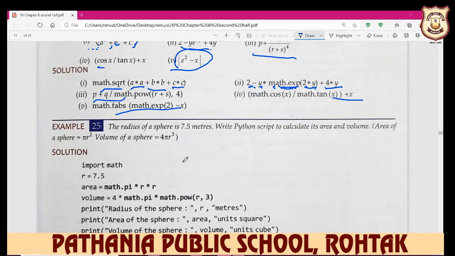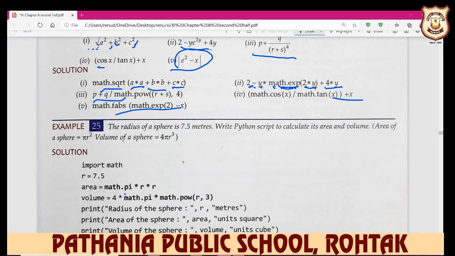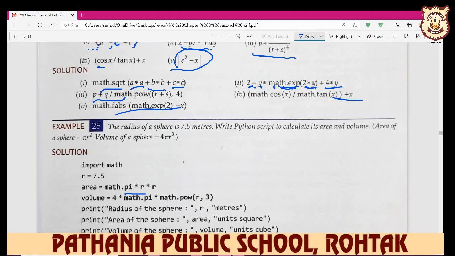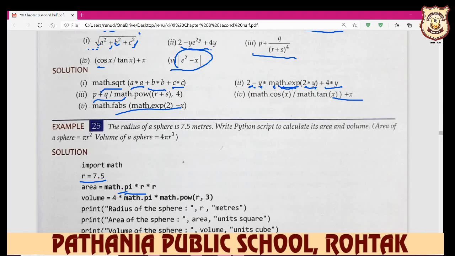Same like for radius, if you want to find the area, then you write math.pi r square. If you want to write pi r square, just write math.pi, it displays the pi value, multiply r we have defined already here, so it defines pi r square.